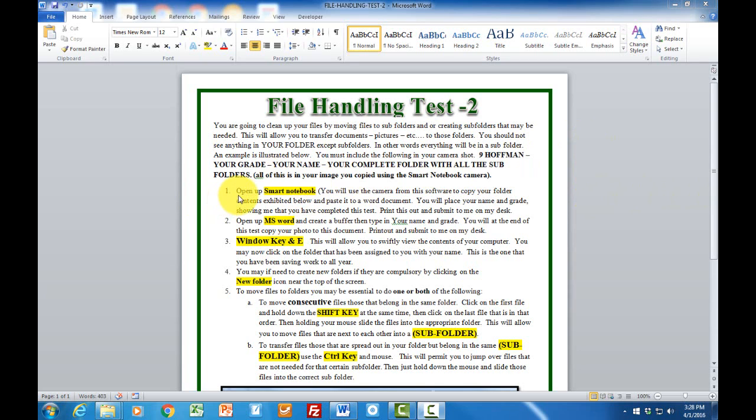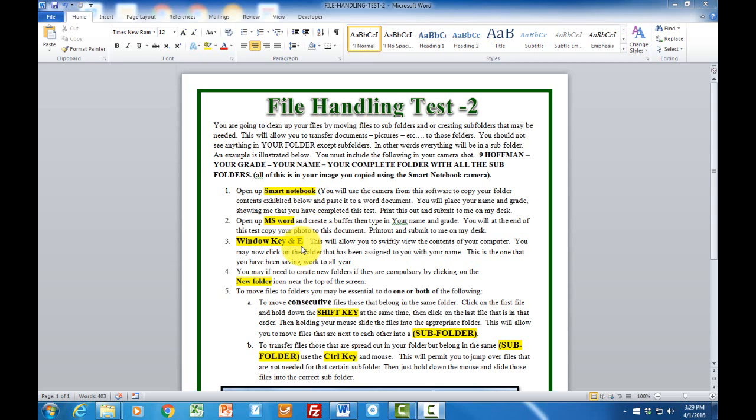Obviously, number one, you need to log into your system, and you're going to open up Smart Notebook. And the reason you're going to use that is because you want to borrow the camera from Smart Notebook. Number two, you want to open up Microsoft Word, create your buffer, hit a couple enter keys, then move it up to the top and type in your name and grade level.